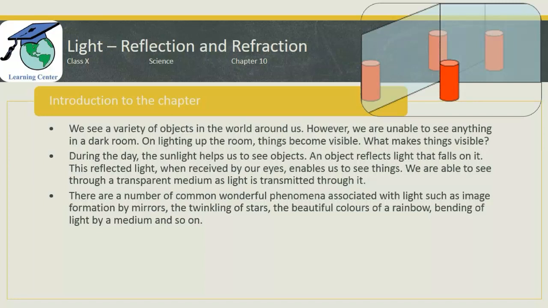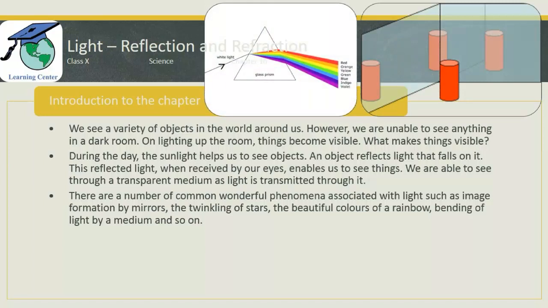However, the beautiful colors of rainbow and the bending of light by a medium are the phenomena which we will learn in higher grades. We see a rainbow because the sunlight falls on the water droplet, and the water droplet separates the light into different wavelengths, and based on the wavelengths different colors are formed, and all these colors are nothing but the colors of rainbow. So all these things you will learn in higher grades.